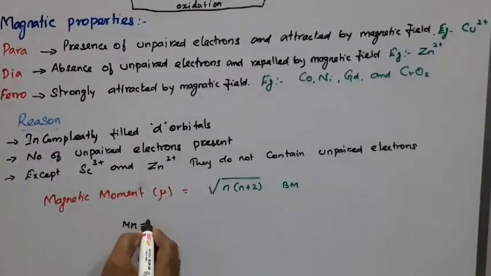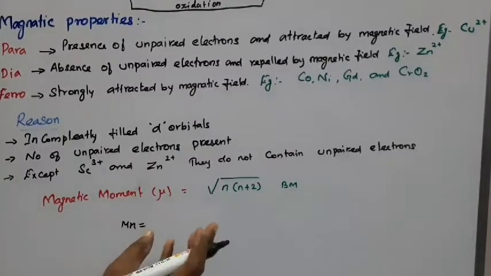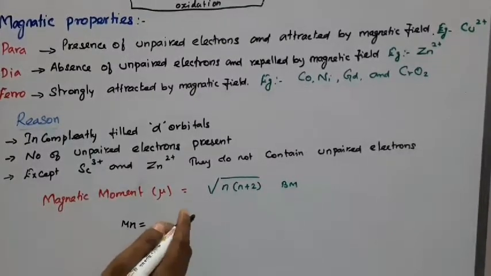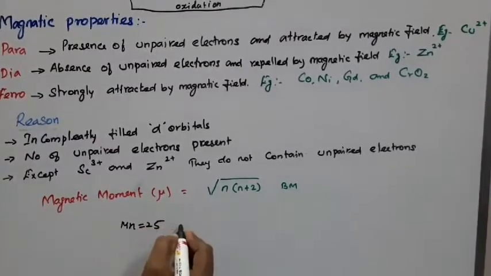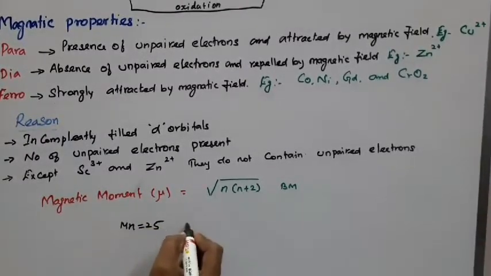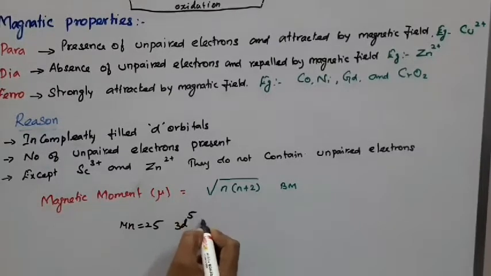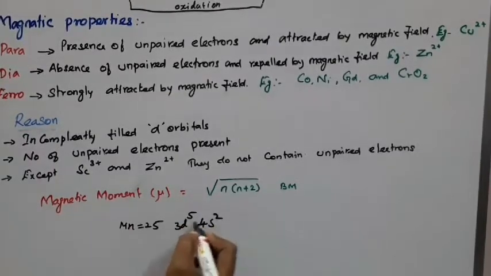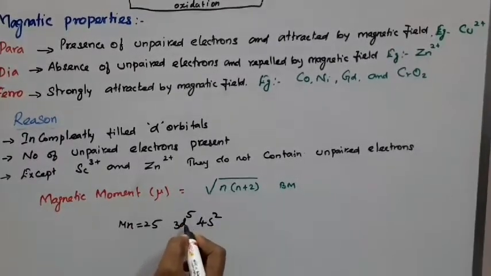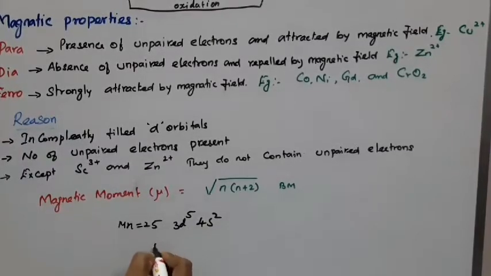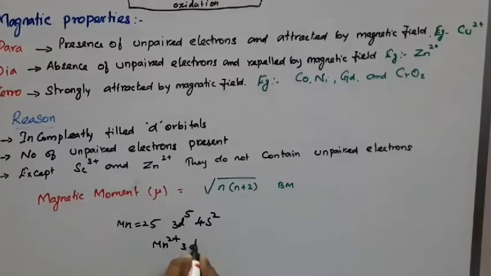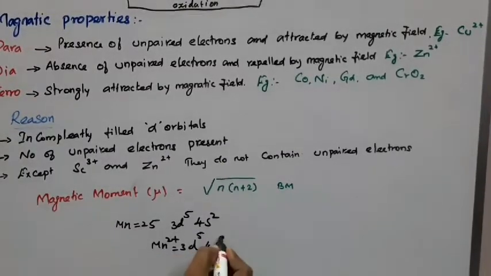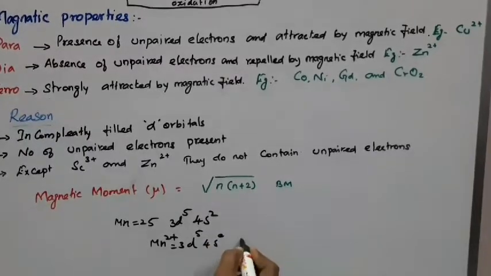What is the configuration? Manganese, its atomic number is 25, so 3d5 4s2. Here 5 are unpaired. For Mn2+, removing these 2 electrons, 3d5 4s0.